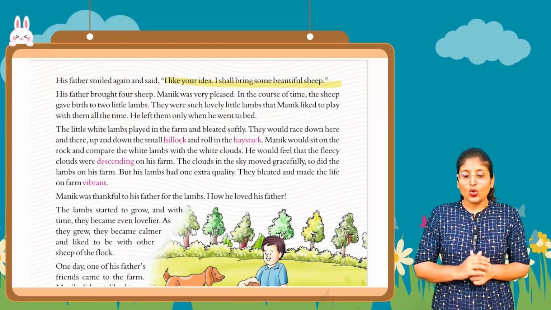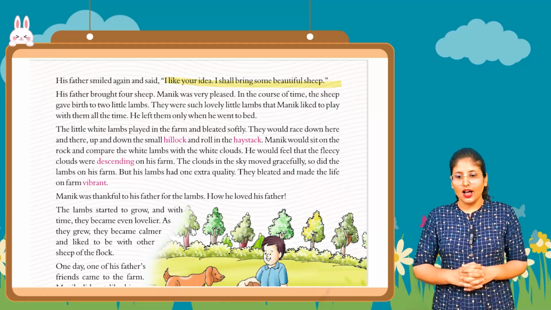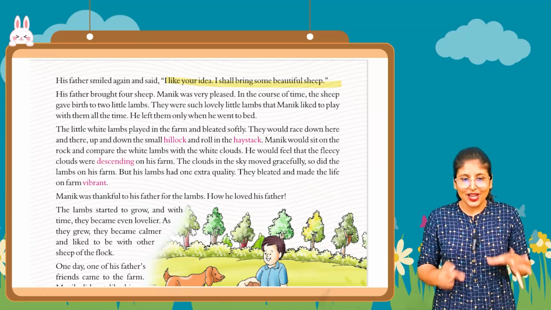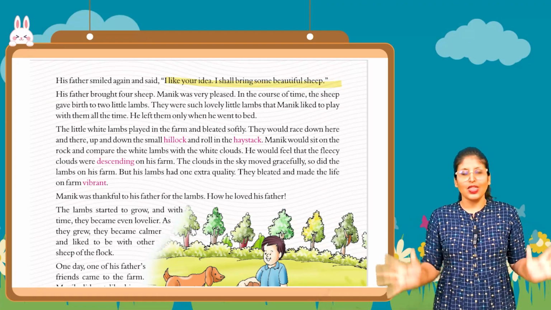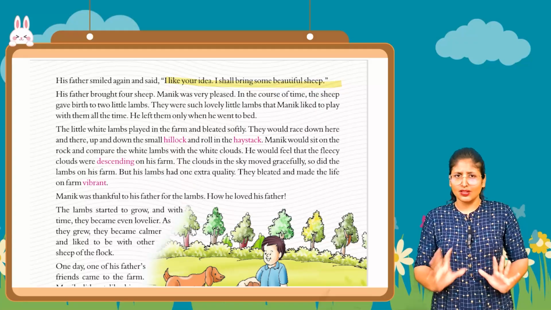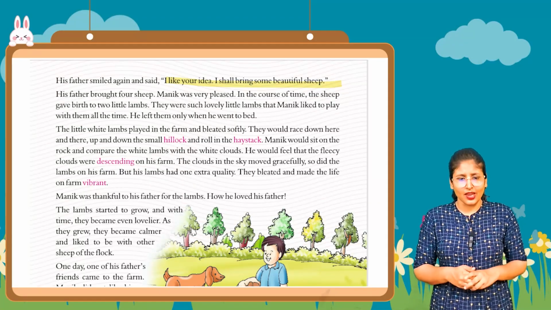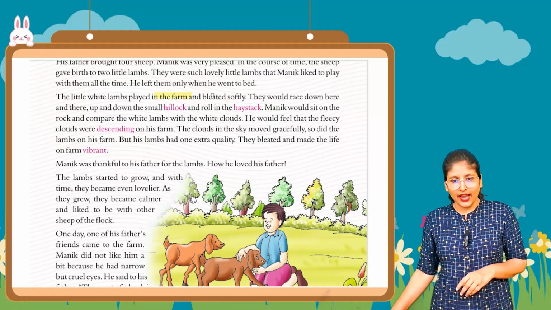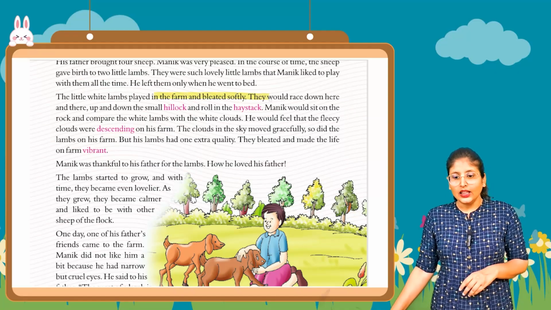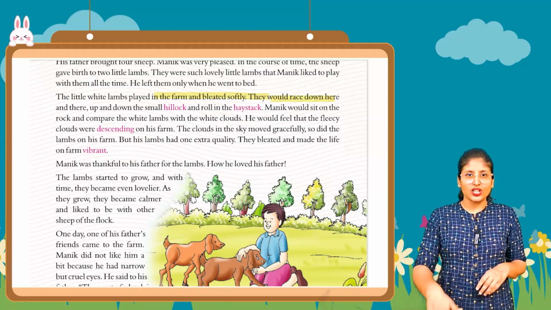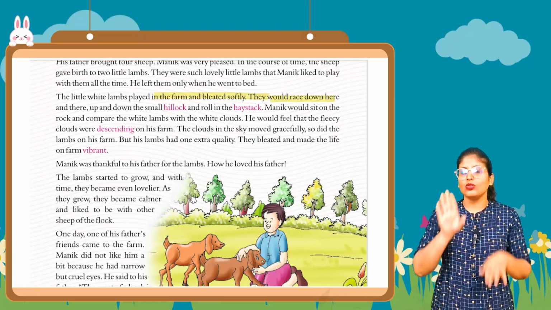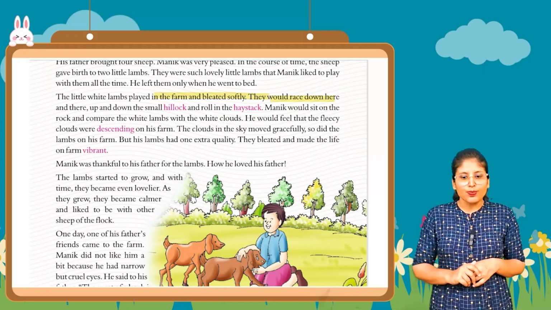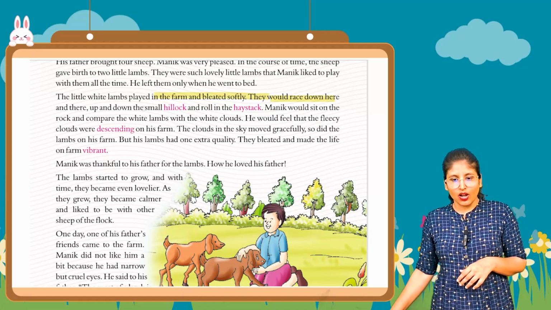They were such lovely little lambs that Manik liked to play with them all the time. Manik loved to play with all the baby sheep. The little white lambs play in the farm and bleat softly. They would race here and there. So they play, they race and do all these things up and down in the hillock and roll in their haystack.